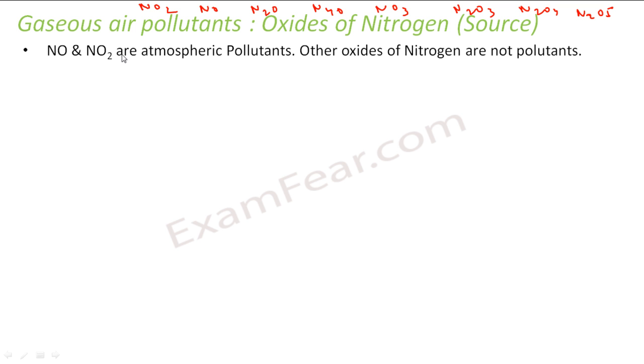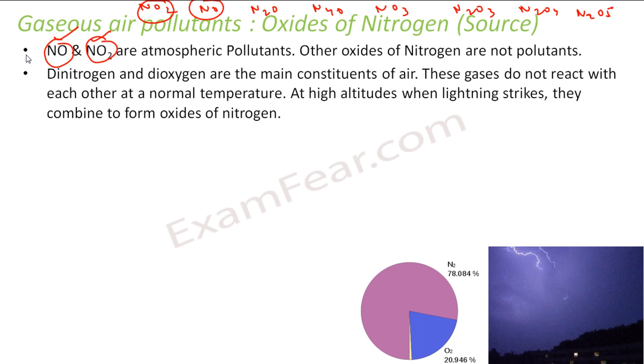But out of these, the ones which are notorious, and other are also notorious, but the ones which are abundant or which cause more problems to us currently are NO and NO2. Correct? Nitrogen dioxide and nitric oxide. Let's see how they are formed.